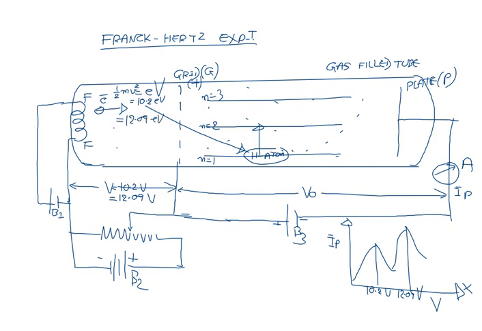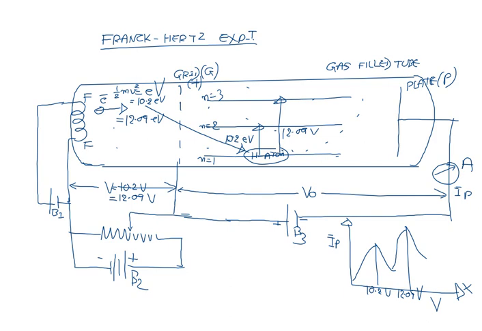The electron having energy 12.09 electron volt, when it collides with one of the hydrogen atoms, excites it from n is equal to 1 to n is equal to 3, that is, the second excited state. This 12.09 volt critical potential is called the second excitation potential for the hydrogen atom.